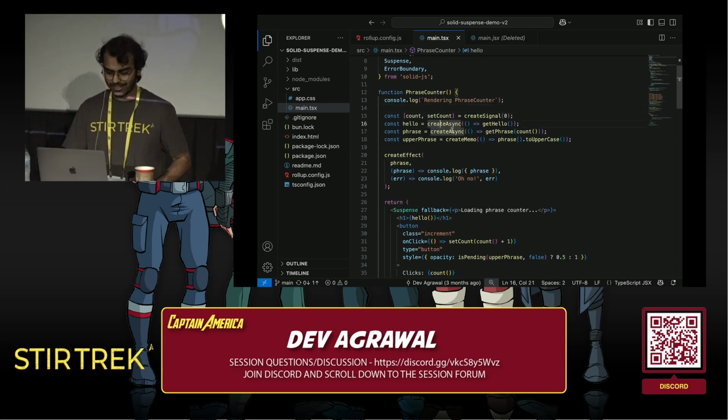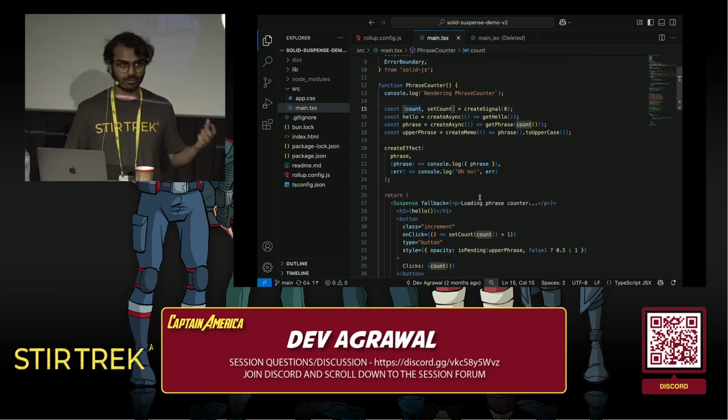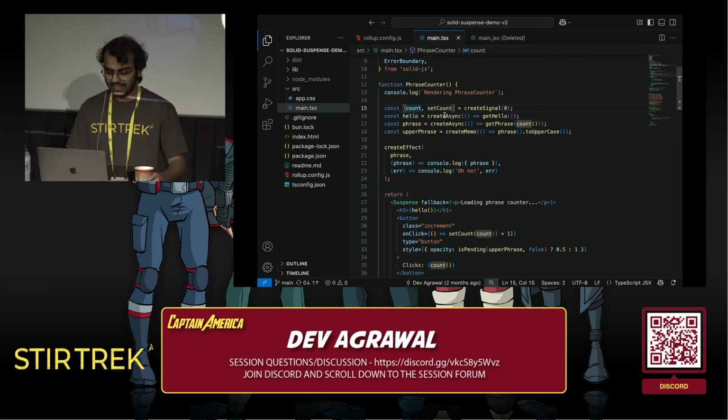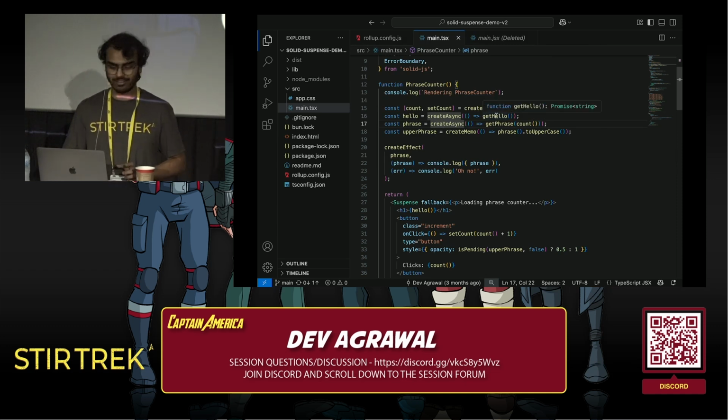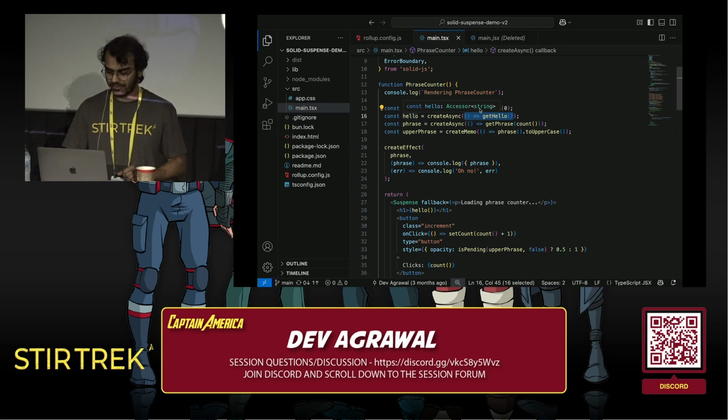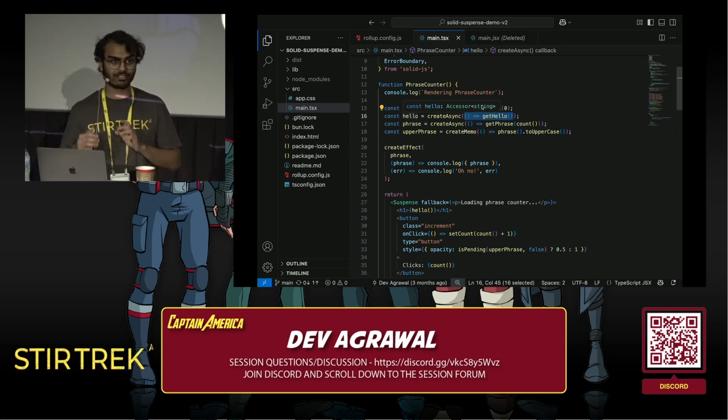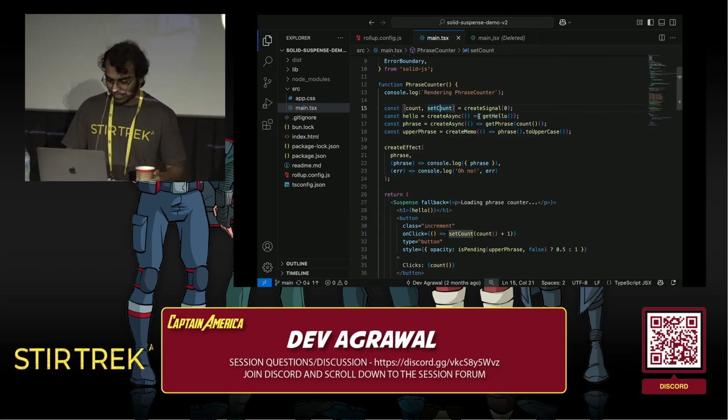So we have createSignal, which is similar to useState. This is how you store any bit of state here. You can set it, and you can read it inside your components or anything that's reactive. Then we have createAsync, which you can think of as a combination of use and useMemo in React. It's going to take the same thing, a promise of a string, or at least a function that returns a promise. And it's going to give us an accessor of a string. Again, it's not a string or undefined. It's just a string. We can also do cool stuff.